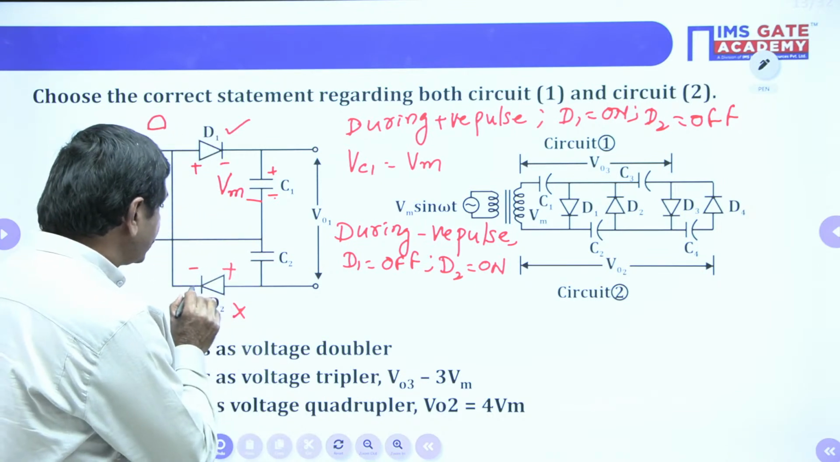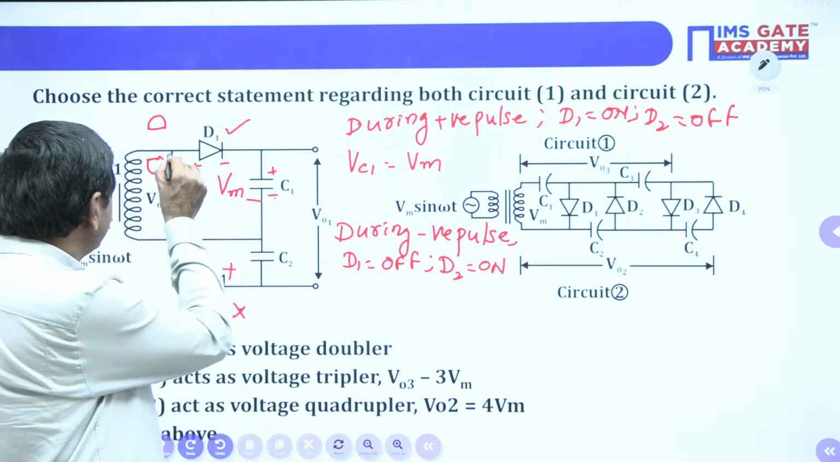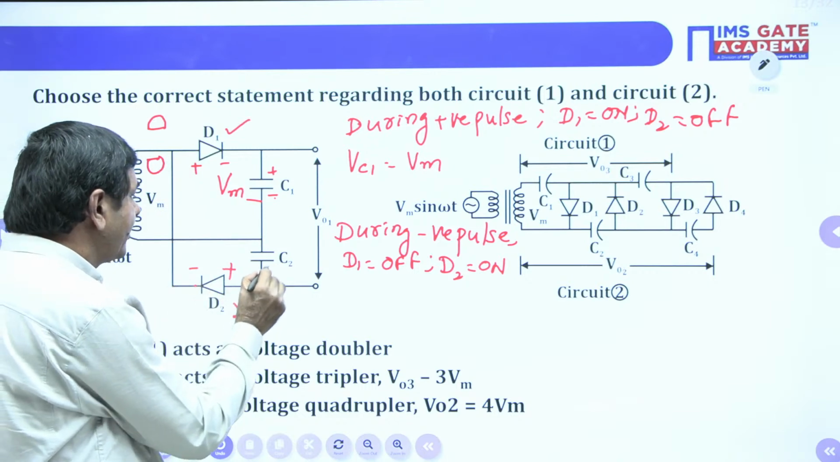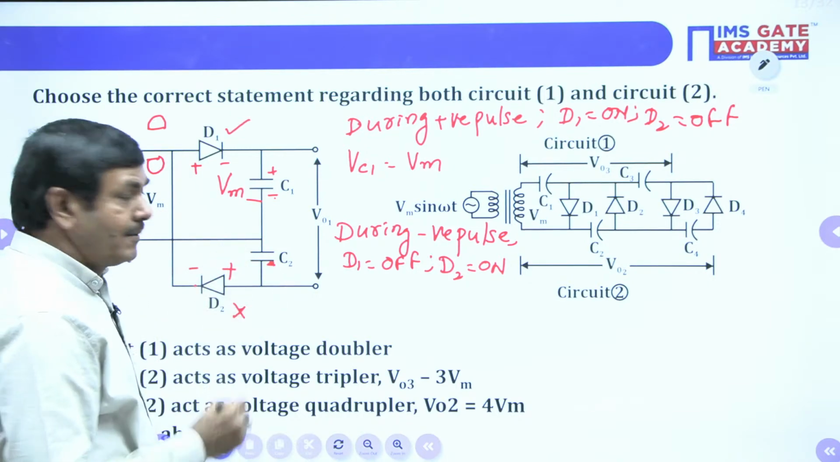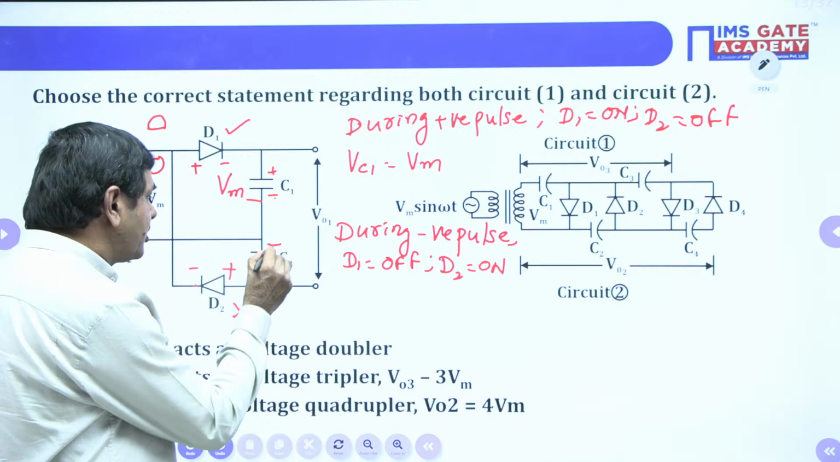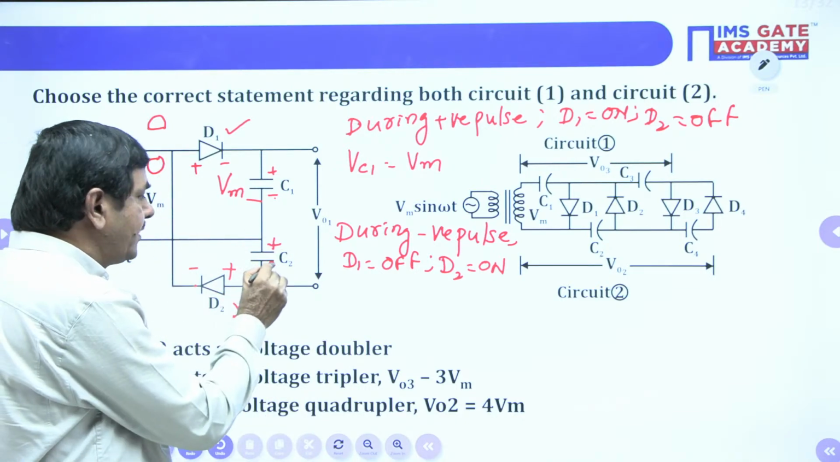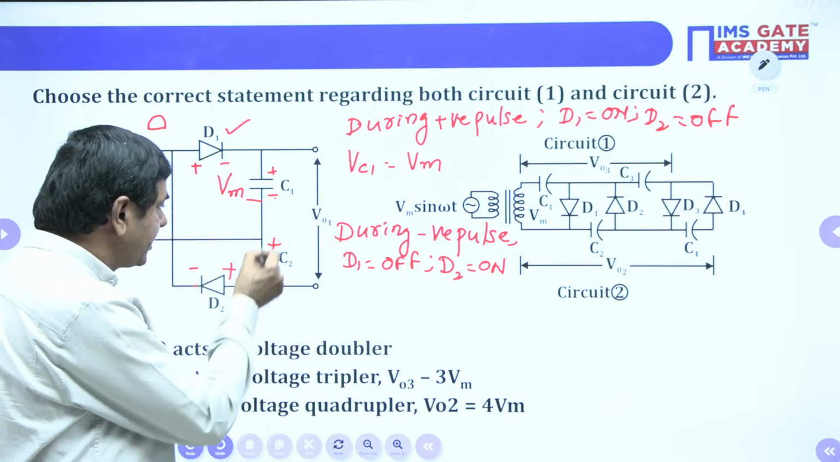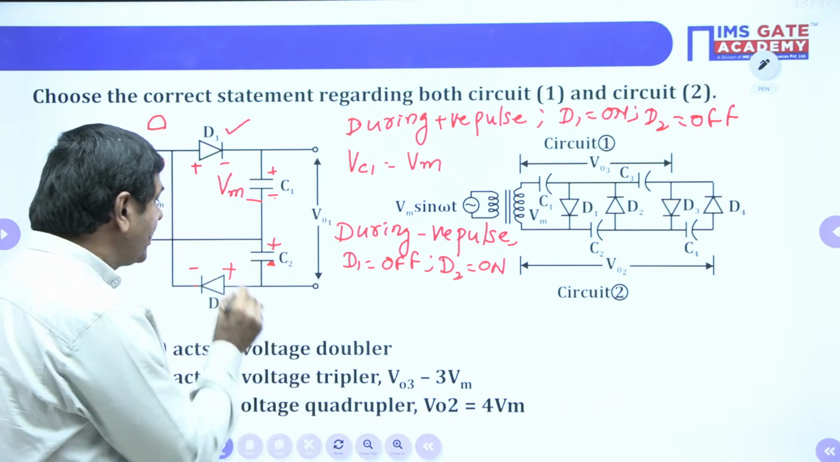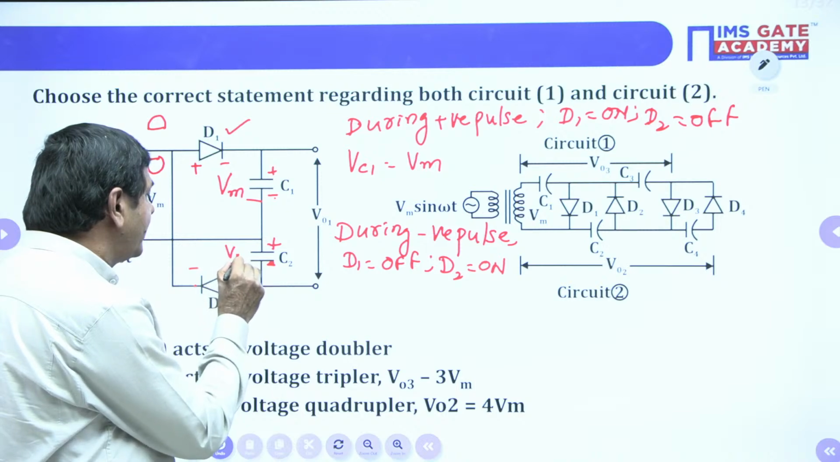Once this diode is short circuited, what is going to happen? This is with the negative polarity. Directly it will come and give the negative. Because of the induction, the positive polarity is available here. Due to the negative pulse, directly negative is available, and due to induction, positive is available. The maximum voltage available here is nothing but Vm only.